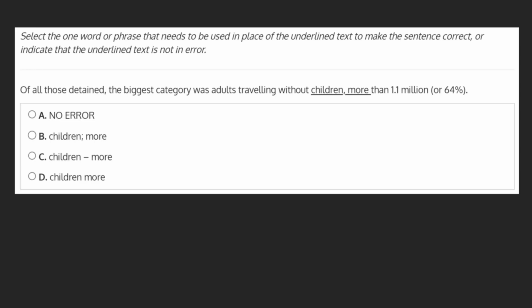Before taking a look at our choices, let's see if we can find a problem with our underlined phrase. Our issue here is with the punctuation following children. The sentence tries to add extra information about the biggest category, but it uses a comma.